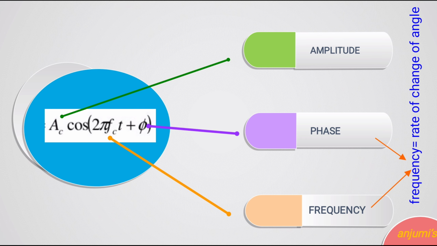As shown here, the carrier signal can be represented as Ac cos(2πfct + φ). Ac is the amplitude of the carrier signal, fc is the frequency of the carrier signal, and φ is the phase of the carrier signal.